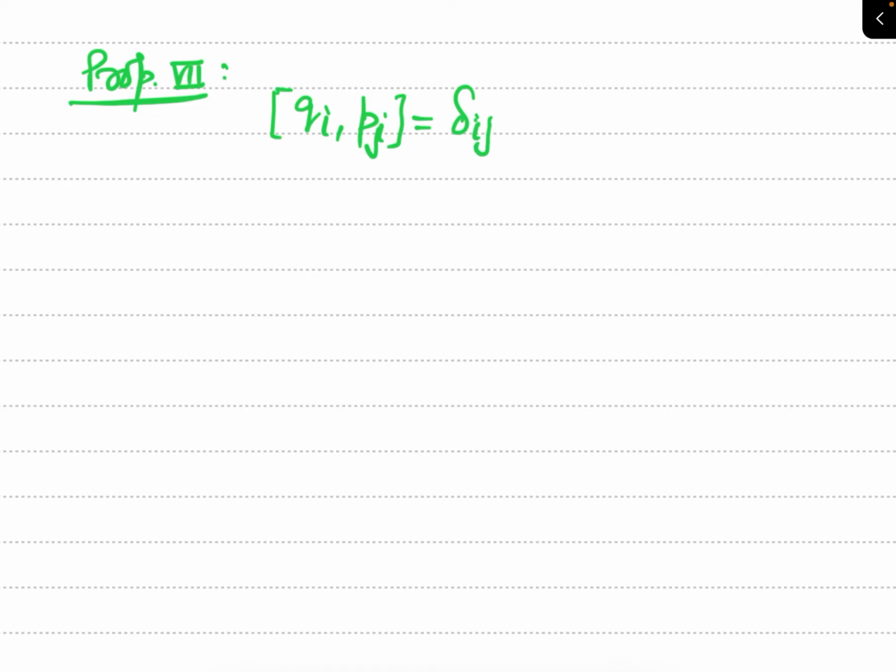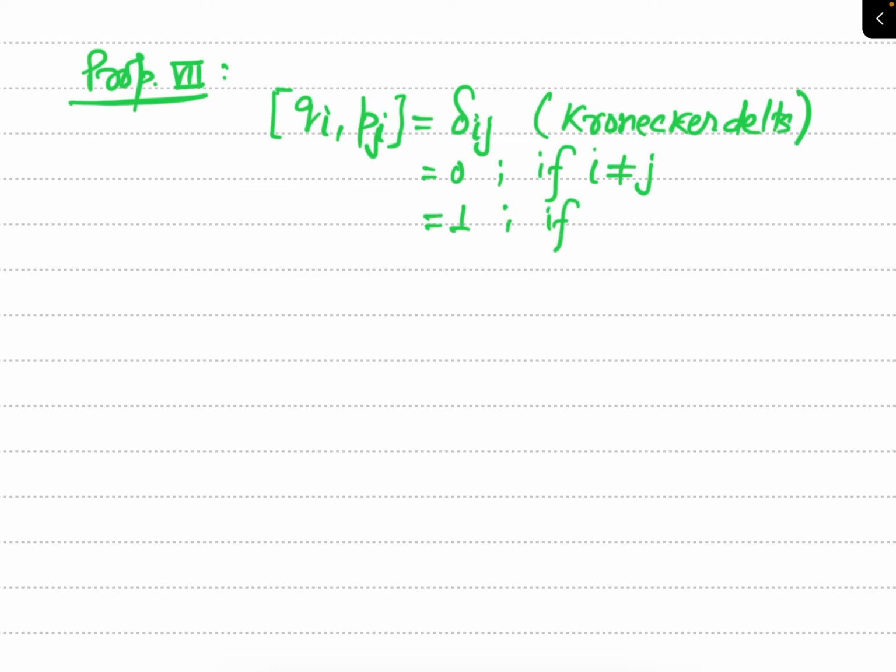Do you know what this delta ij is? You know this is called Kronecker delta. And you have seen the property of Kronecker delta several times, particularly in tensor analysis, where I have discussed this Kronecker delta in great detail. You know this Kronecker delta is equal to 0 if i is not equal to j, but it will be equal to 1 if i is equal to j.